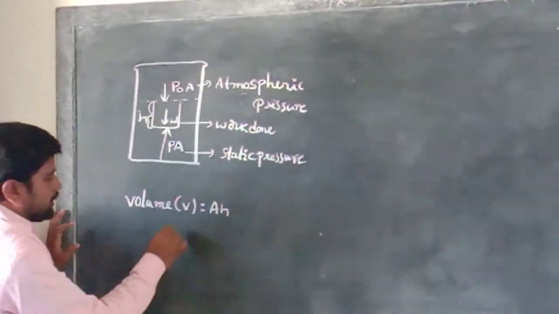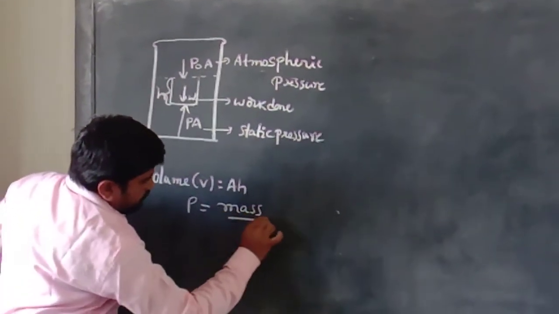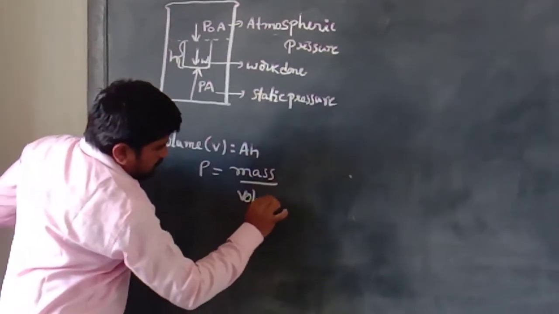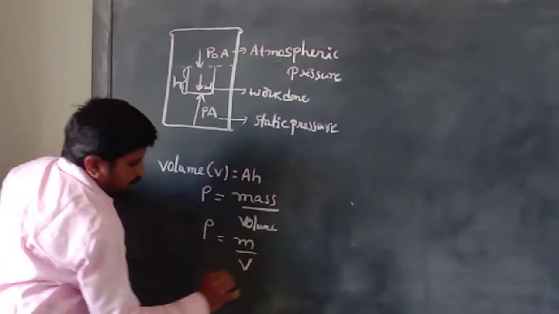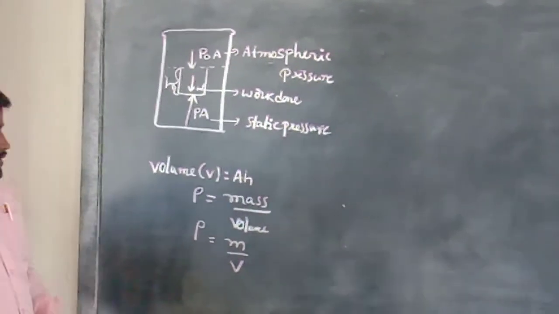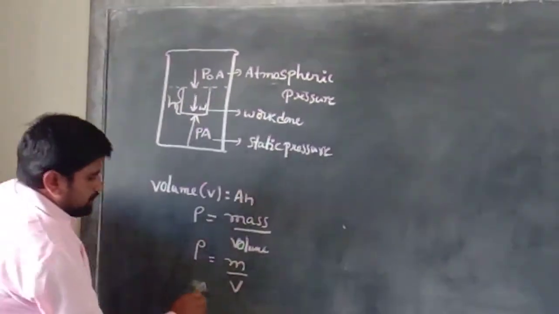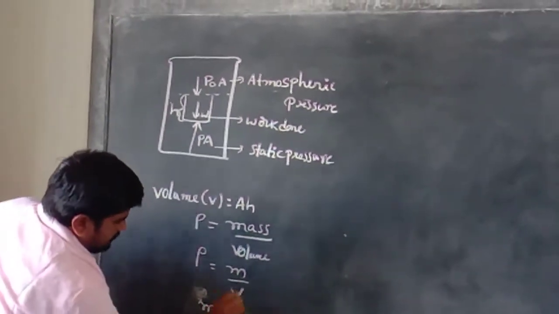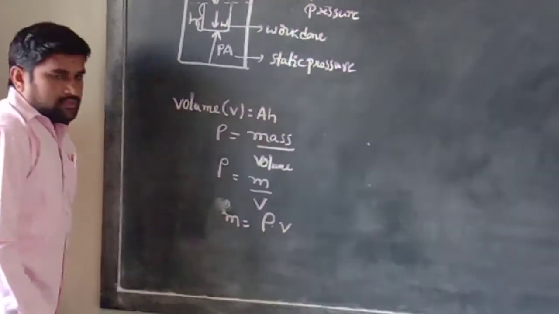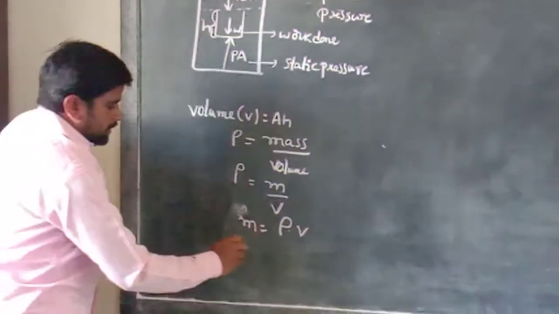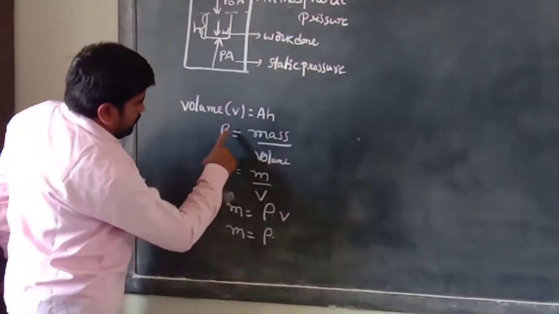Already we know the density is equal to mass by volume. I want only the mass of the object, so mass M is equal to density into volume.